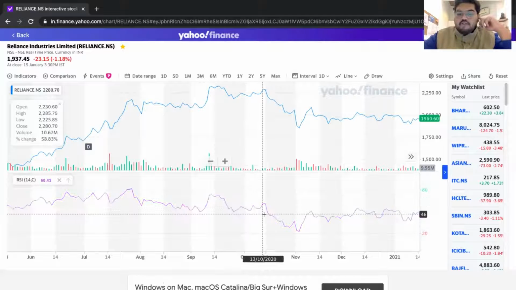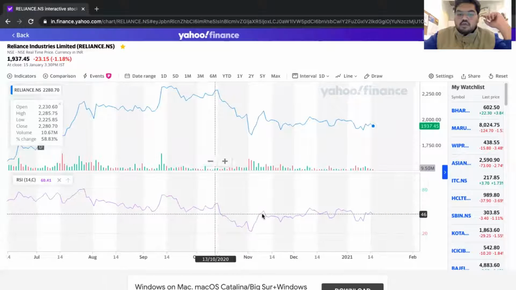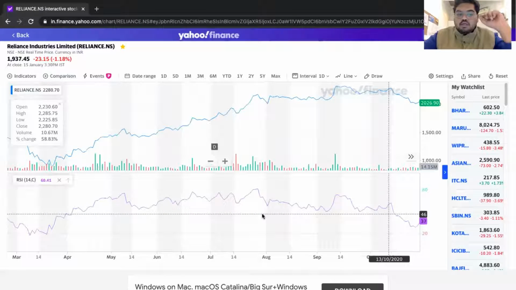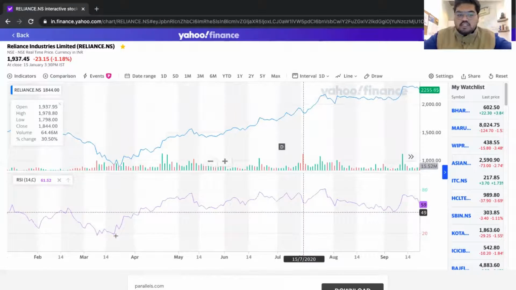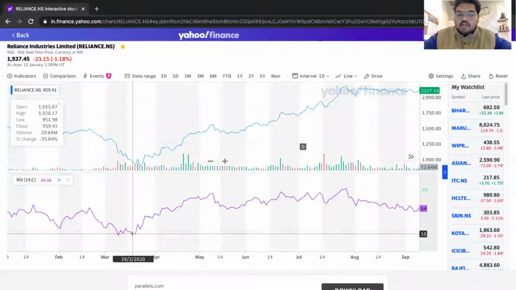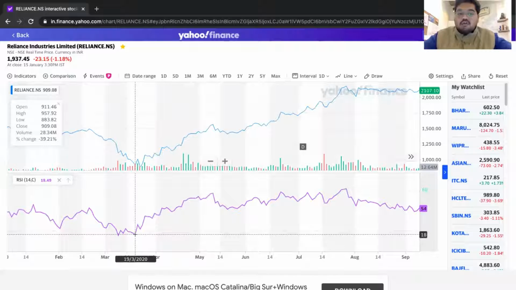Okay. Now, if the RSI goes below 20, which you can see out here, it has gone below 20 out here. That means that the stock has been oversold. That means there's a potential buying opportunity because the price will increase and come back to its natural price, as I said, natural state. Now, this was how overbought and oversold concepts are understood using RSI.